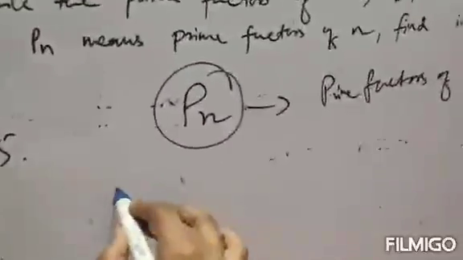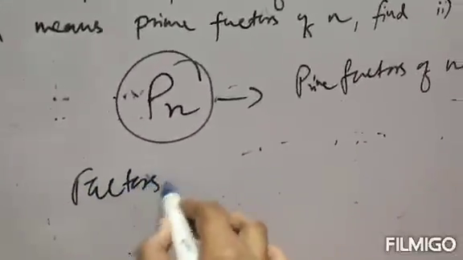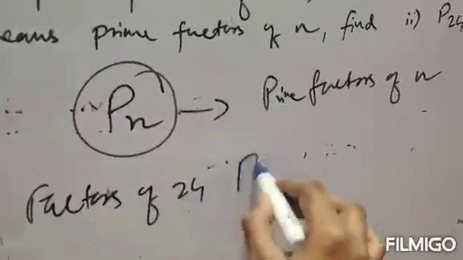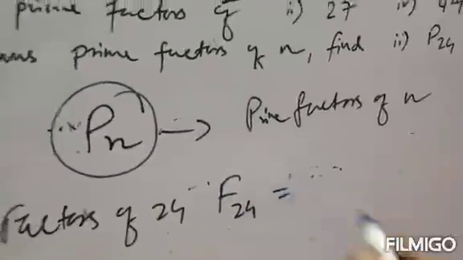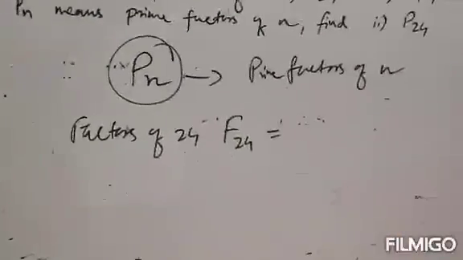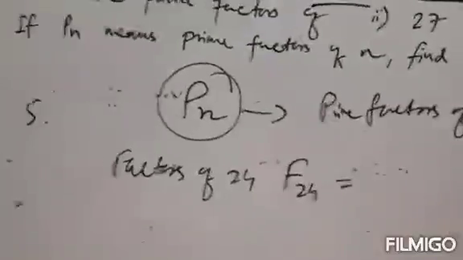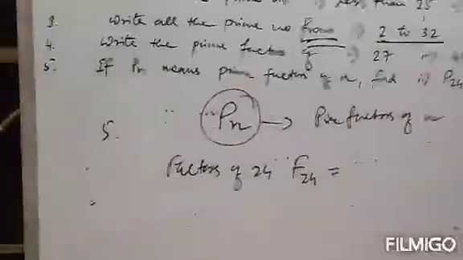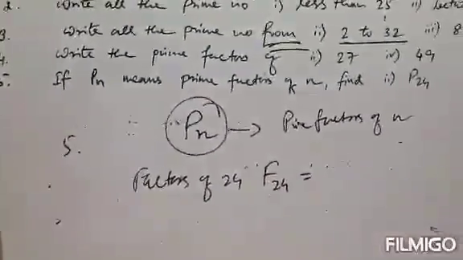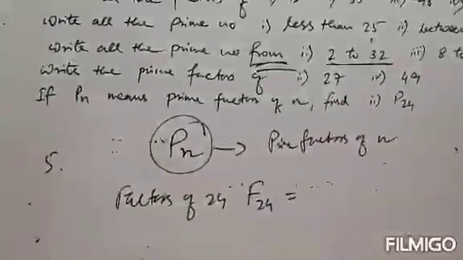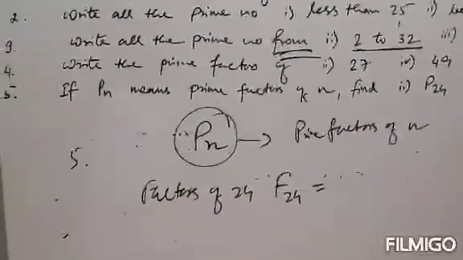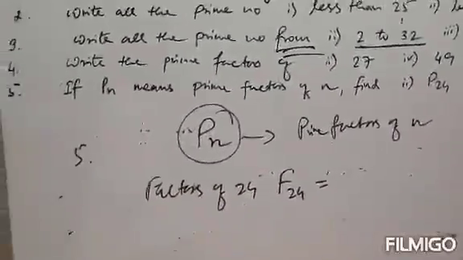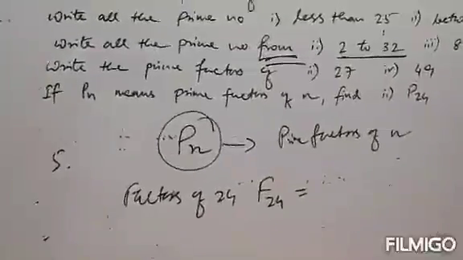So you will write factors of 24, that is F24. What are the factors of 24? Listen carefully. We have to write only factors, which means the factors need not be prime. It can be prime, it cannot be prime.